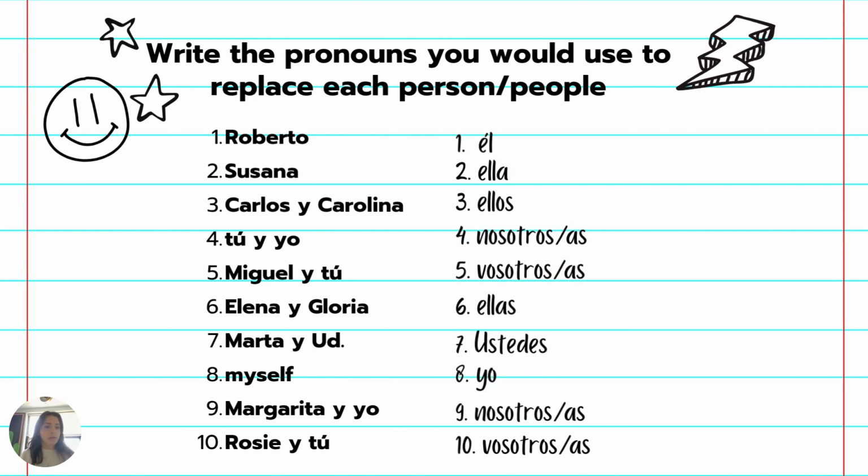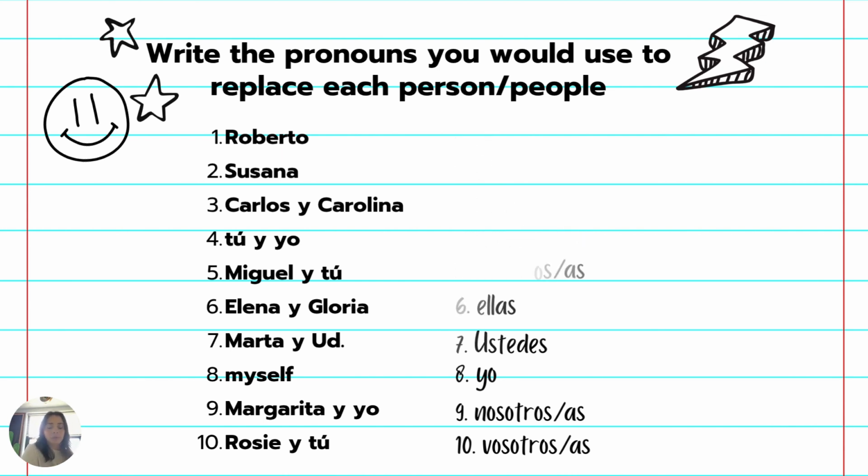Knowing these subject pronouns and knowing which names or items go with each subject pronoun will help you figure out which endings to use. So, as some quick practice, I know that they're all displayed on the screen as answers, but go ahead and practice on your own by covering up the right-hand side of the screen. See if you get it right. See how many of these subject pronouns you can assign to these names, these groups of people, or these single people.